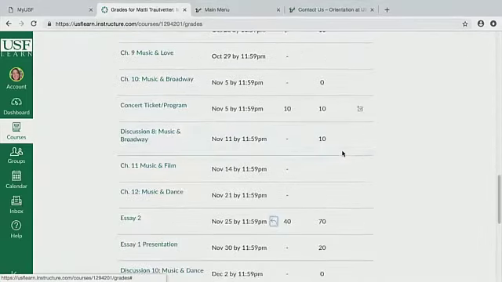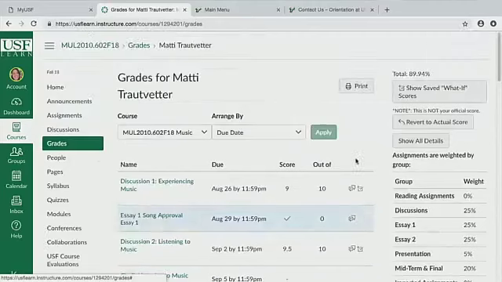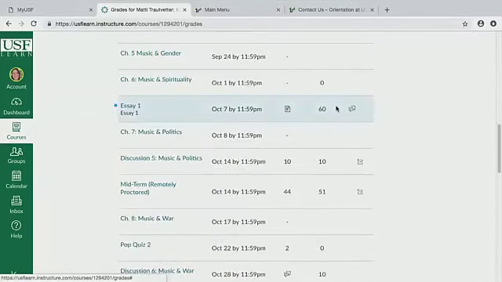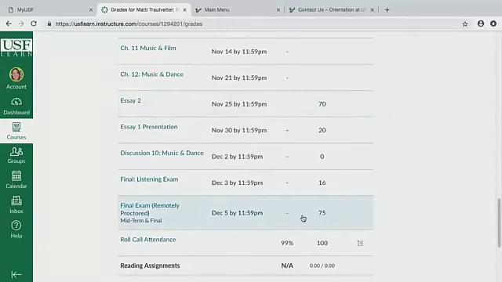So what I want to go back and do is I want to change that again. So I'm going to change it to a 55 out of 70 and see what that gives me. All right, so 55 out of 70 is going to give me an 89. So if you're wondering what you need to get that score that you need for your classes, because some classes require a C or above to pass the class, it's really cool that you can go in here and check out your scores, especially if your professors put your assignments in order and in advance.